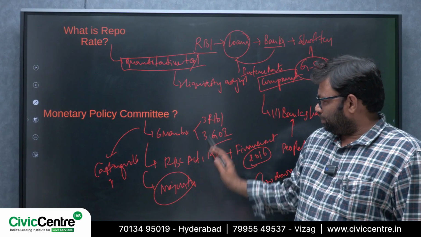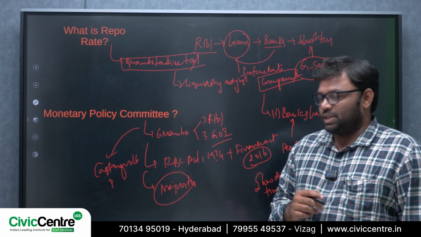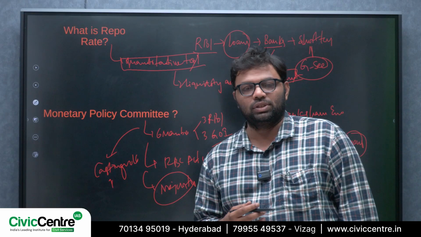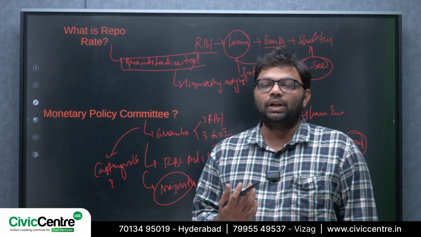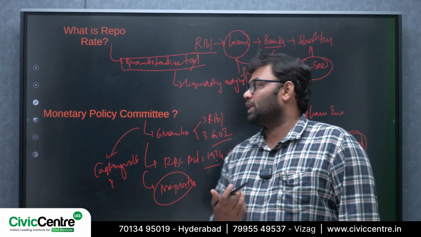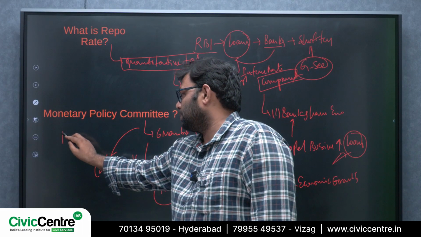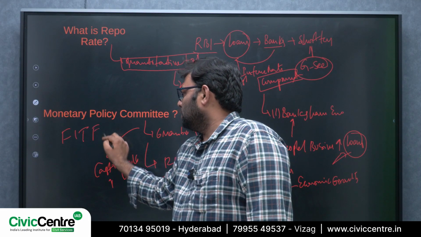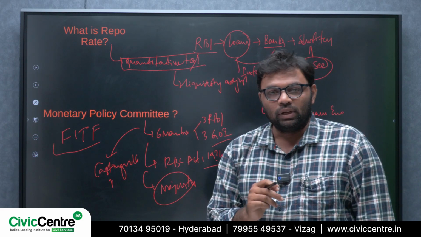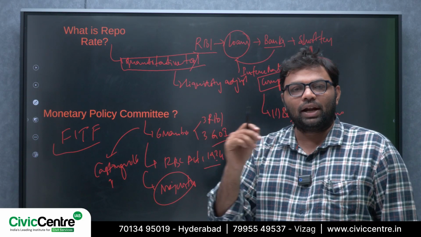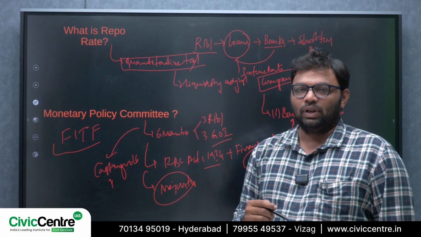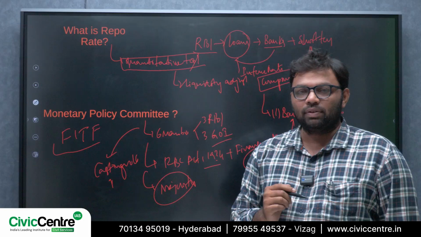And under the RBI Act 1934, amended by the Finance Act 2016, the Government of India has come up with a flexible inflation targeting framework, FITF. Why should it be flexible? Because the country should be run, right? Economic growth needs to be understood, and at the same time there is the problem of inflation.